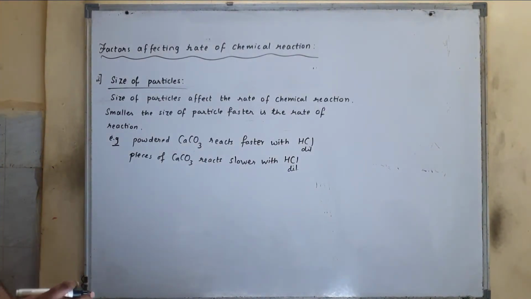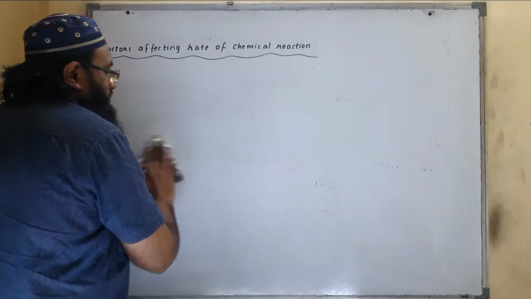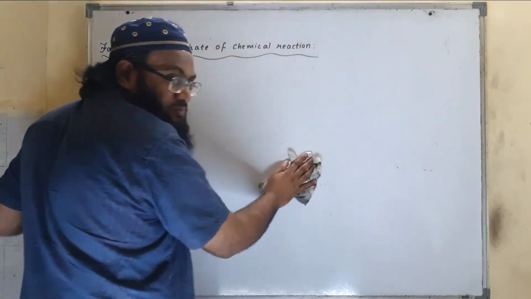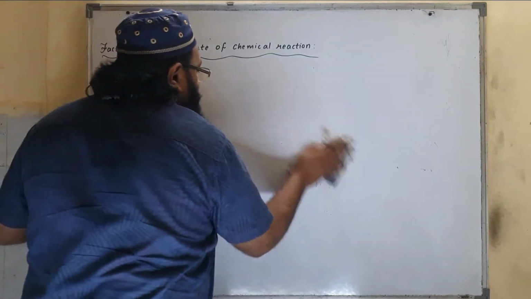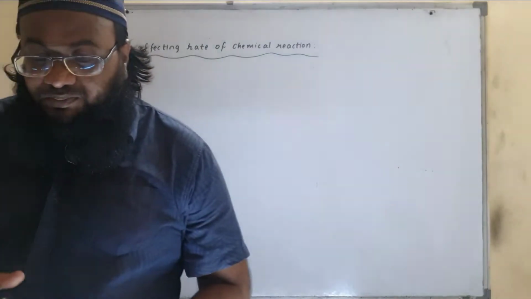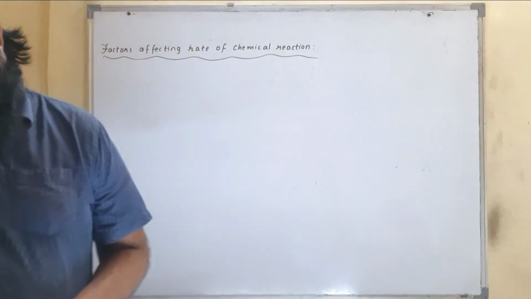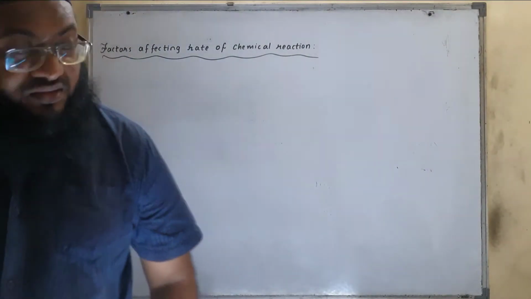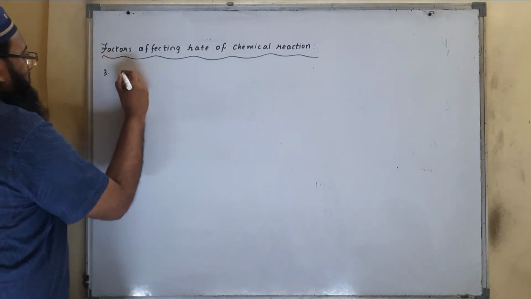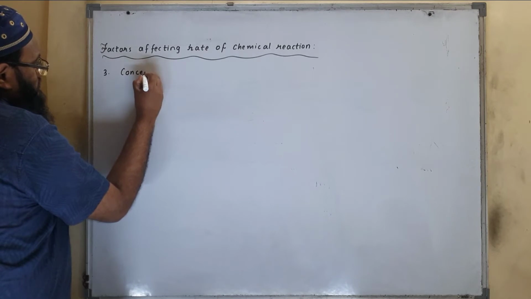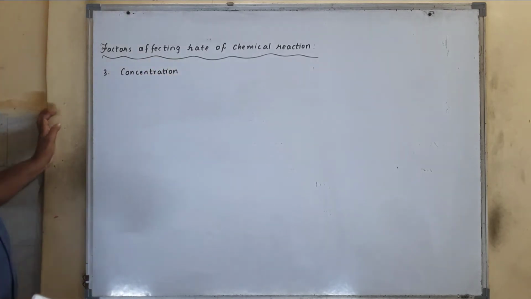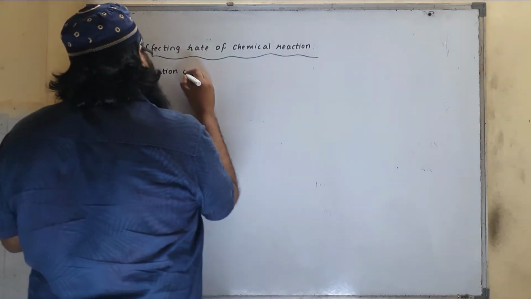Third point we'll discuss, that is concentration of the reactant. So, factors affecting rate of chemical reaction. We have completed nature of reactant as well as size of the particle. Third factor which is responsible is concentration of the reactants.